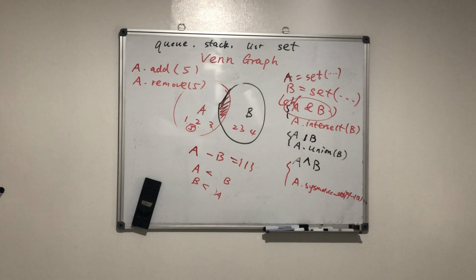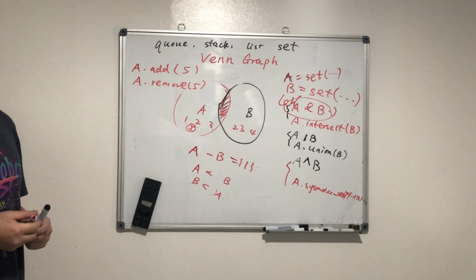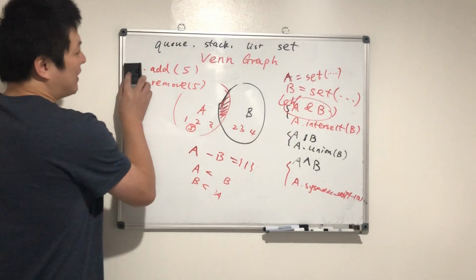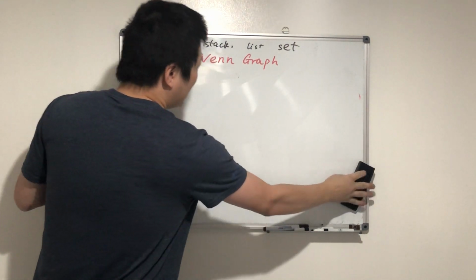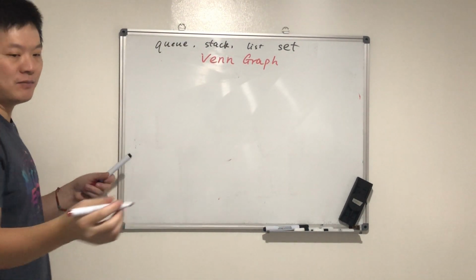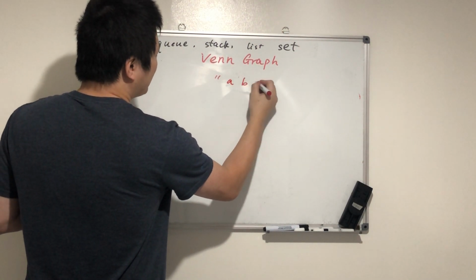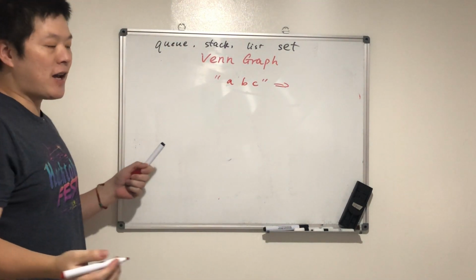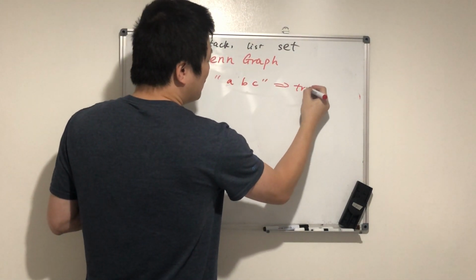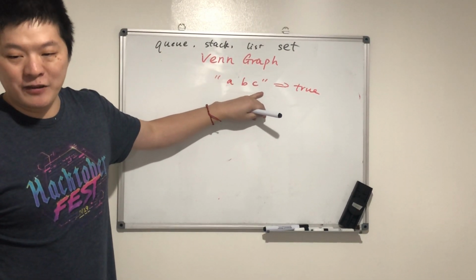It's actually very powerful. So let's do this. If I give you a string, A, B, C, you need to return true, because all the characters in the string are unique.